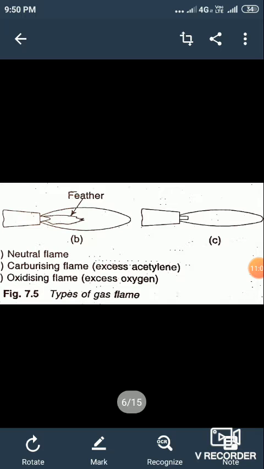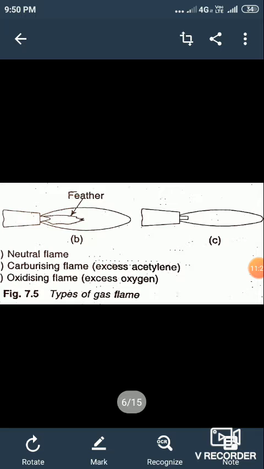Okay, it is similar to neutral flame, but a slight difference is that the inner white cone is much smaller than that of a neutral flame. And oxidizing flame is used for welding copper and copper alloys.